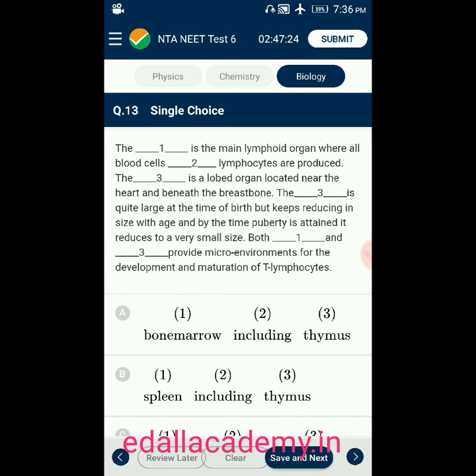Question number 13. The dash is the main lymphoid organ where all blood cells dash lymphocytes are produced. The dash is a lobed organ located near the heart and beneath the breastbone. The dash is quite large at the time of birth but keeps reducing in size with age, and by the time puberty is attained it reduces to a very small size. Both A and dash provide microenvironments for the development and maturation of T lymphocytes.